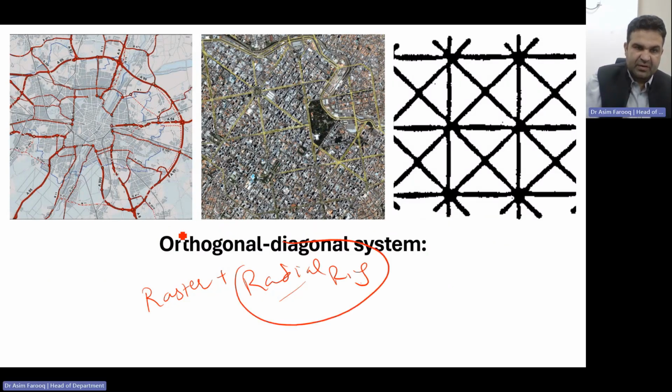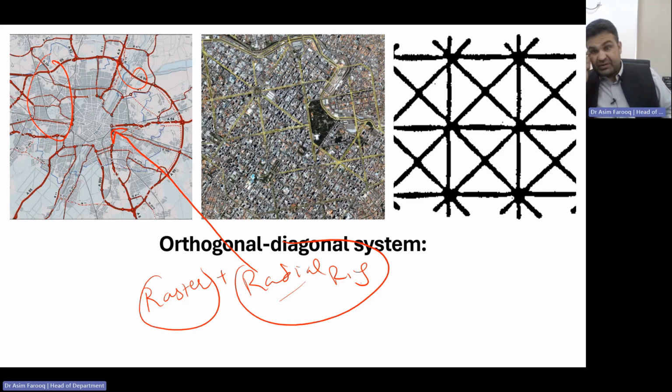If you see here, at that part it is completely radial, and at that part, in the outer skirt, it's completely raster. So if you try to understand the spatial development, we have the Foster Development Center, which exists almost in the center.